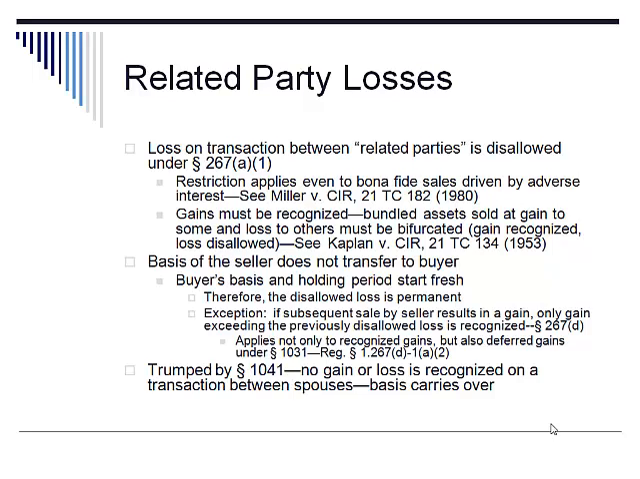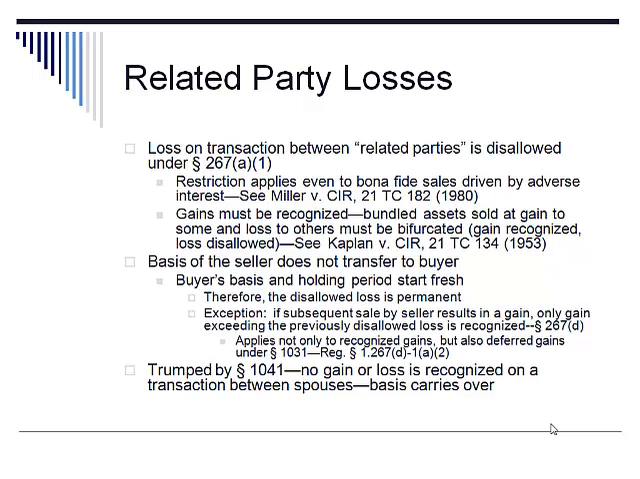In a related party situation, the basis of the seller does not transfer to the buyer. The buyer's basis and holding period start fresh. Therefore, the disallowance is in effect permanent. The only exception to this rule is if that related party buyer subsequently sells that property to an unrelated party at a gain, then only the amount of the gain that exceeds the previously disallowed loss is recognized.